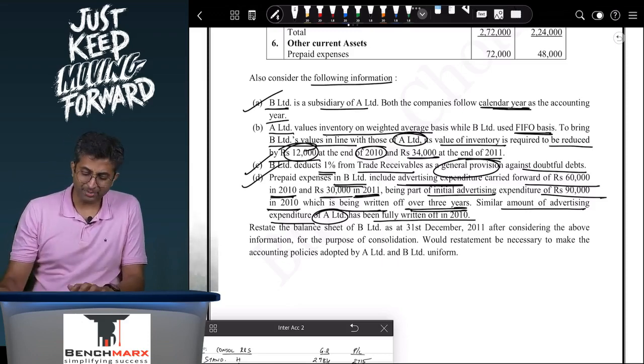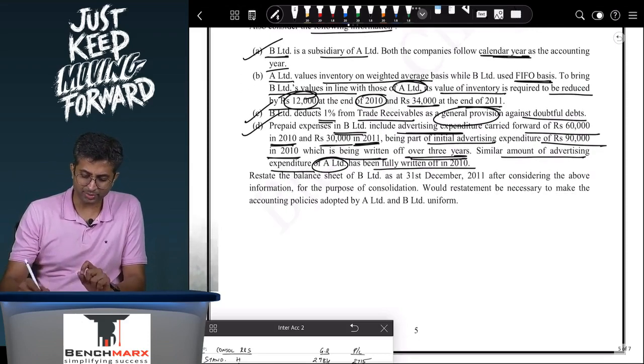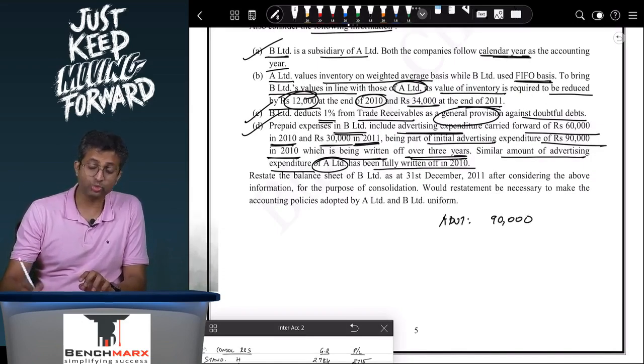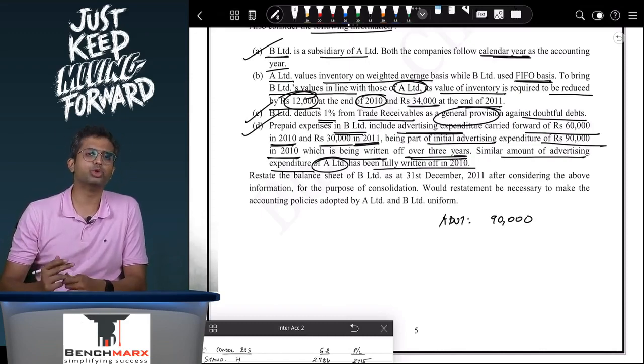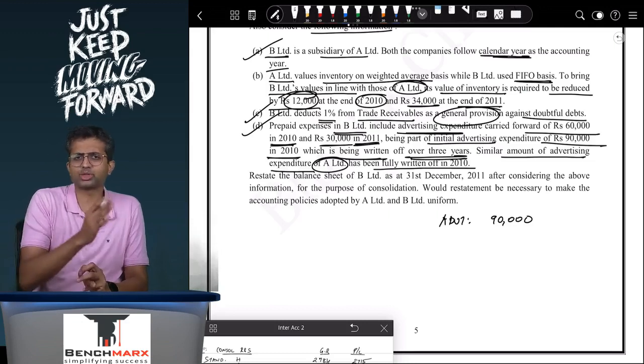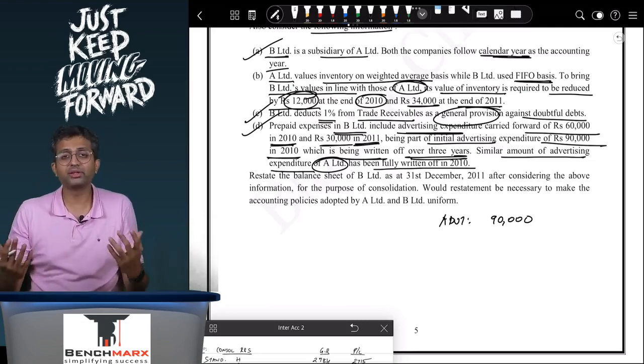So what is happening over here is there is a prepaid expense. For example, there's an advertisement expense. In A's books, the entire 90,000 would have been recorded as an expense as and when it is incurred. However, what is B doing? B is recognizing the expense over a period of 3 years. Now, this is a different accounting policy.